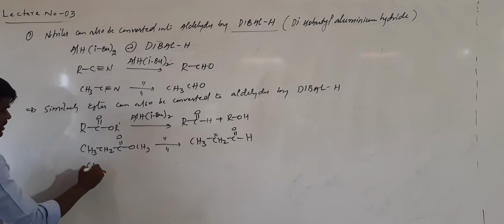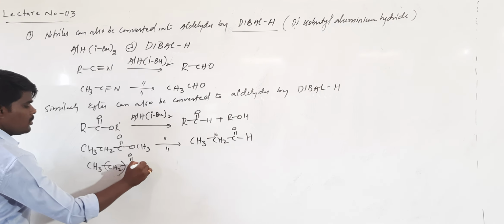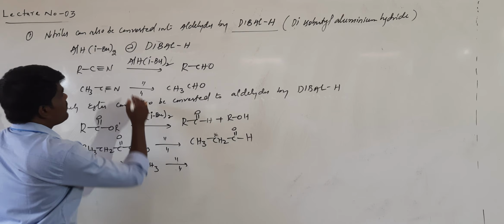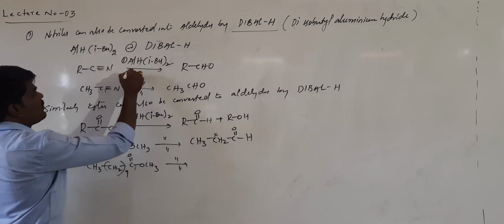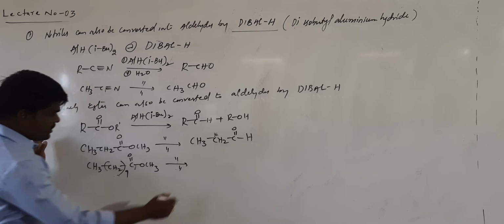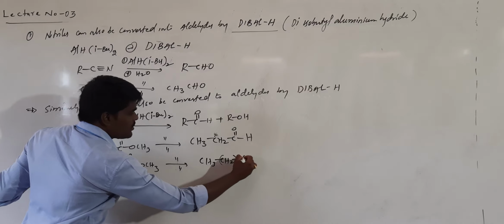In the textbook, the example given is CH3(CH2)9 C double bond O, OCH3. This will be converted, first by this treatment followed by hydrolysis, into CH3(CH2)9CHO.